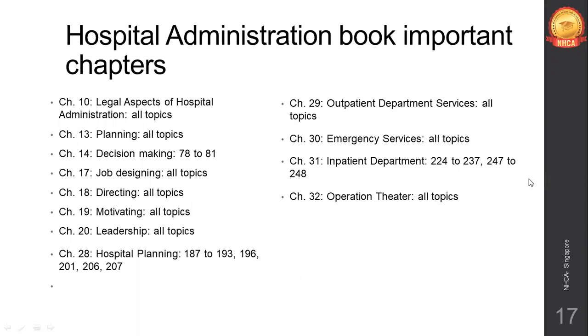Operation theater, all topics. ICU, again all topics, different types of ICU. Equipments used in ICU: diagnostic, therapeutic, monitoring equipment. What are the examples of these different types of equipments? It's the last part of the ICU chapter. If you know the textbook, last part of the ICU chapter, very important. Laboratory, these are the page numbers. Focus more on the quality aspect of laboratory services. The quality indicators of laboratory, please focus on that.